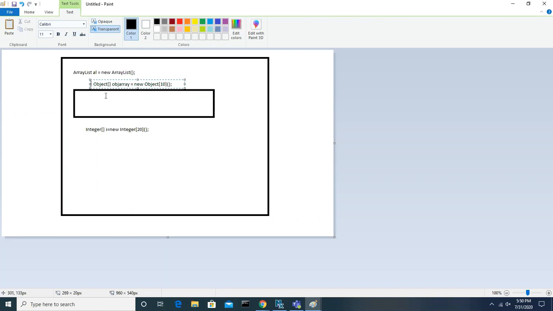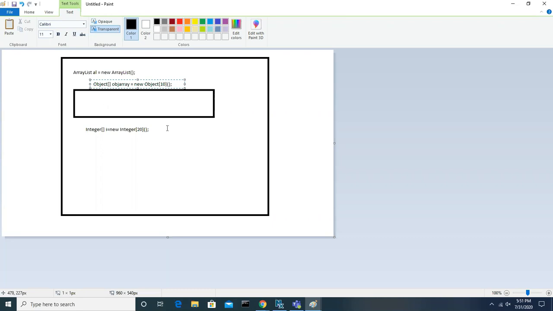Because any type means any class, and any class has Object as its superclass, right? What is the superclass of any class? Object. That is the reason you can store anything, because superclass reference variables can hold any subclass objects. Any object you take becomes a subclass of Object by default. So that is the reason you can store anything.